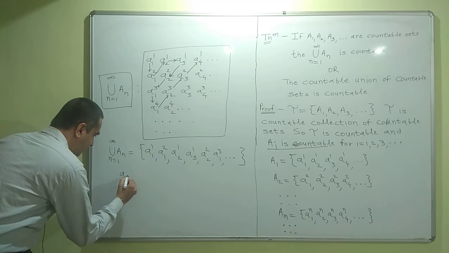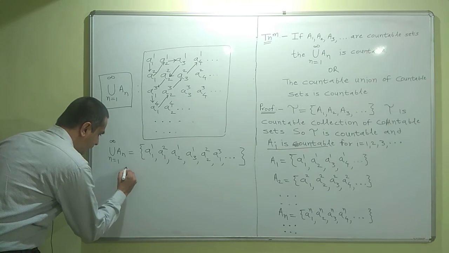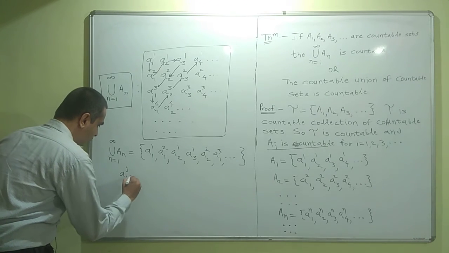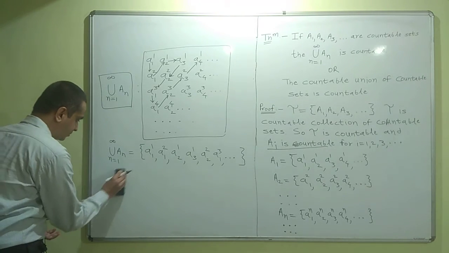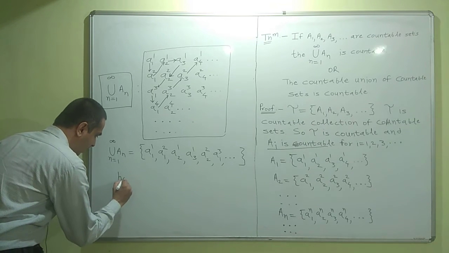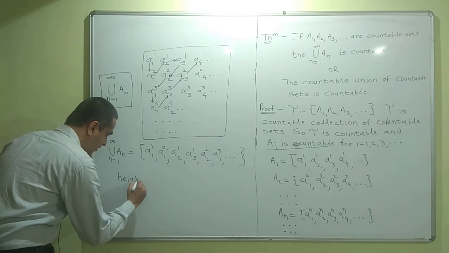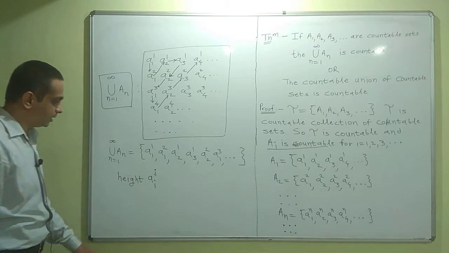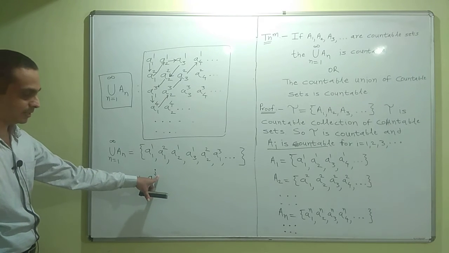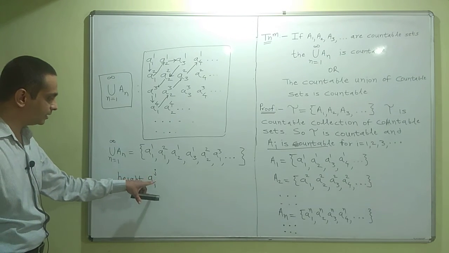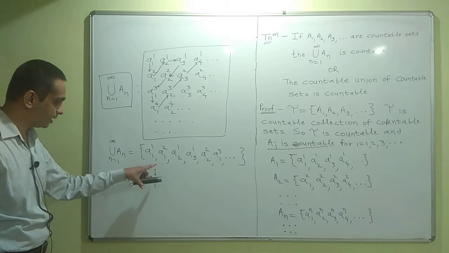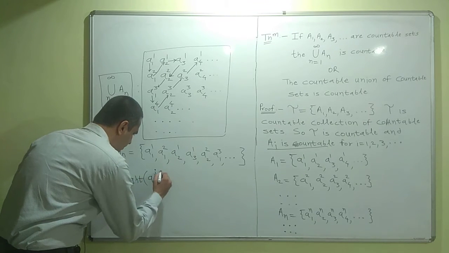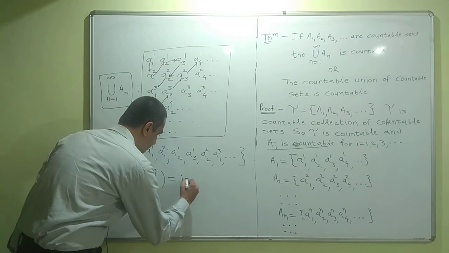For the element Aij, we define the height of Aij as follows. For the element Aij having subscript i and superscript j, it is the ith element in the jth set. It is the element in the set Aj. It is the ith element in the set Aj. So the height of Aij is defined as i plus j.